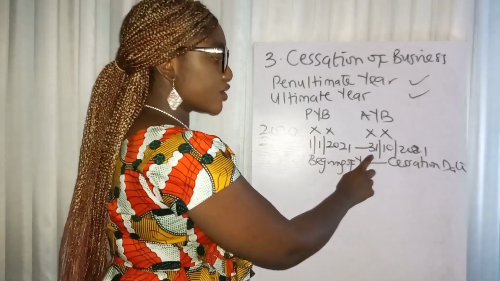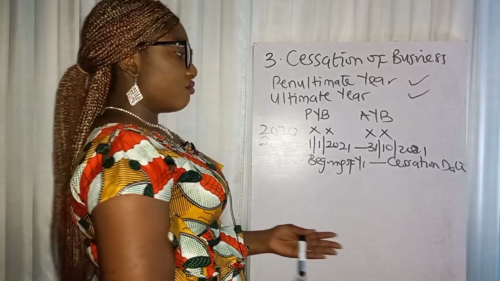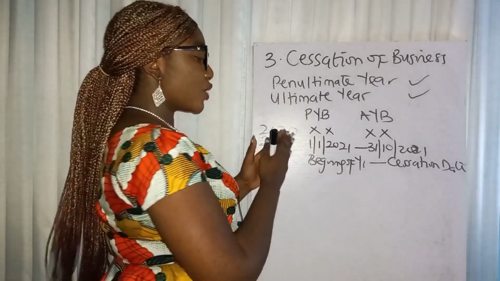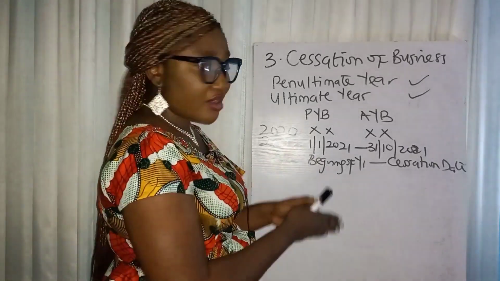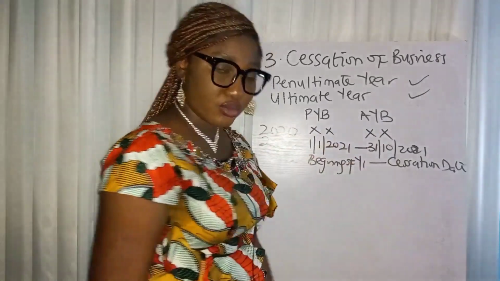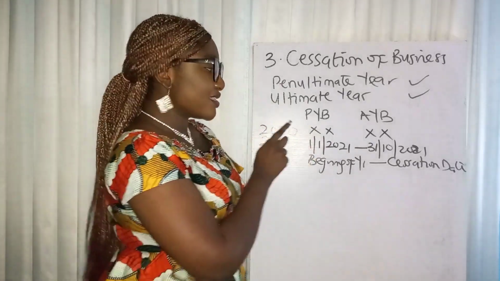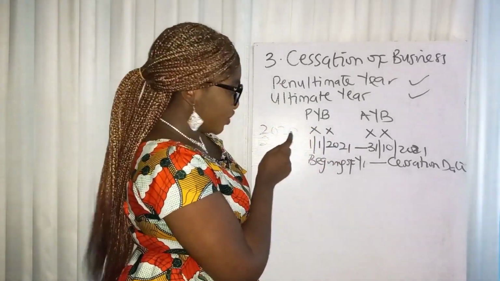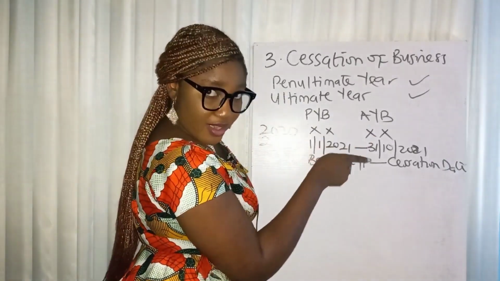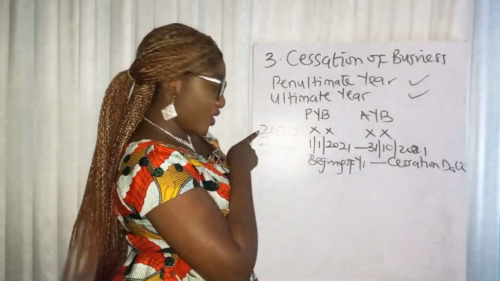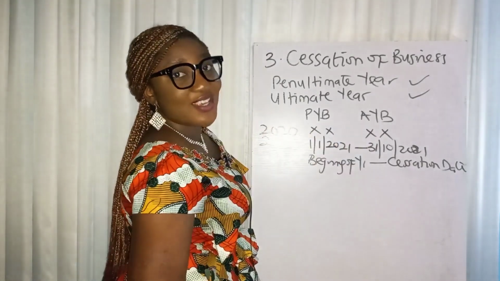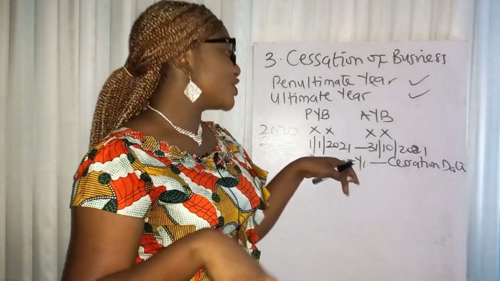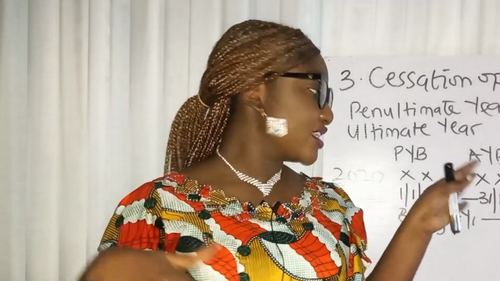So when a company closes on 31st of October 2021, the law says you should assess that company for tax starting from 1st of January of that cessation year to the date of cessation. That's actual year basis. But for the penultimate year, do preceding year, which will be 2019. Also do actual year, which will be 1st of January 2020 to 31st of December 2020, and pick the higher, right? You know why you're picking the higher? Because it is your choice to close the business, so in this aspect, it is the interest of the tax authority that will prevail.